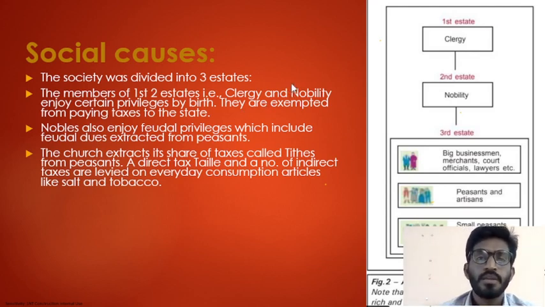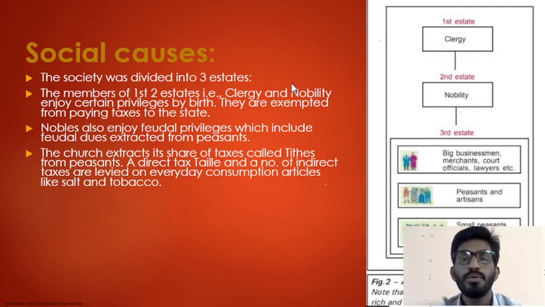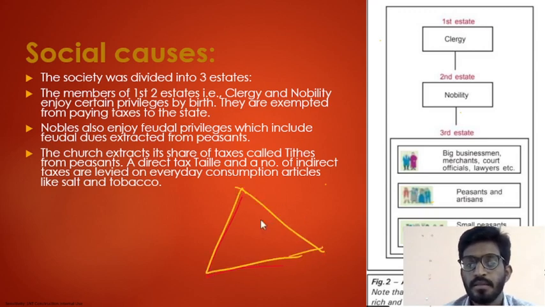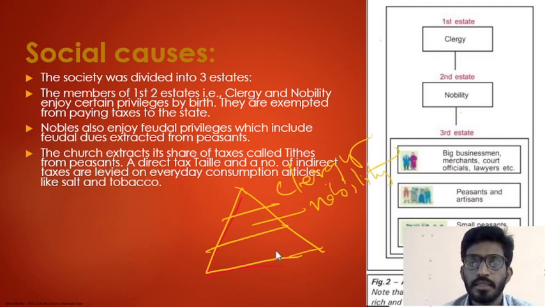Here in France, the people of France were divided into three estates. The first estate was clergy. The second estate was nobility, and this is the third estate.